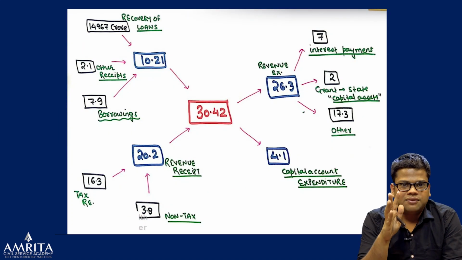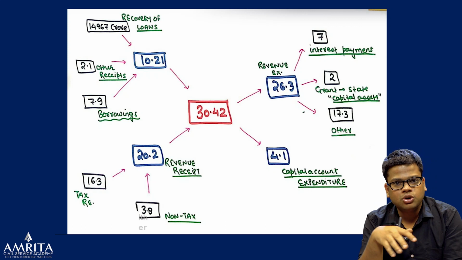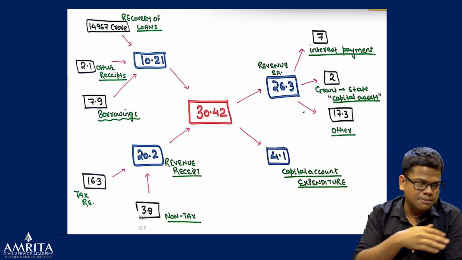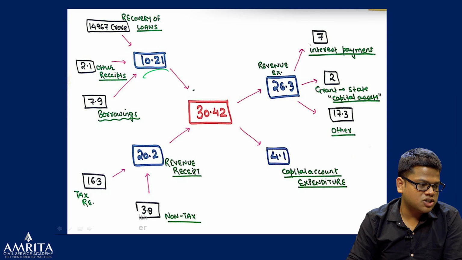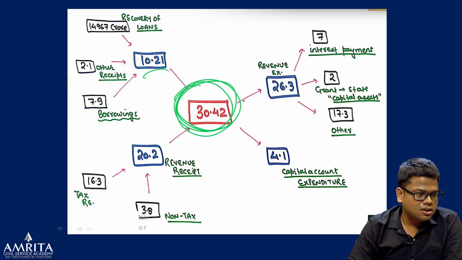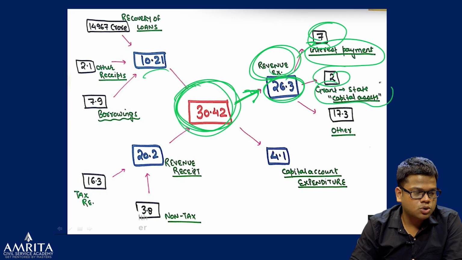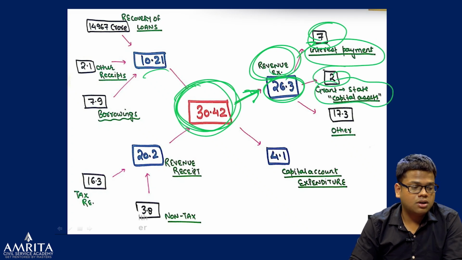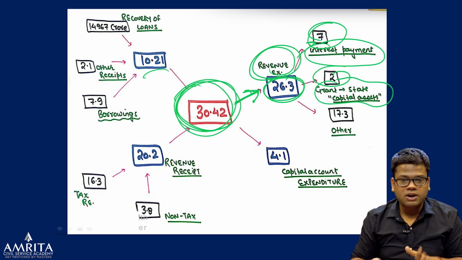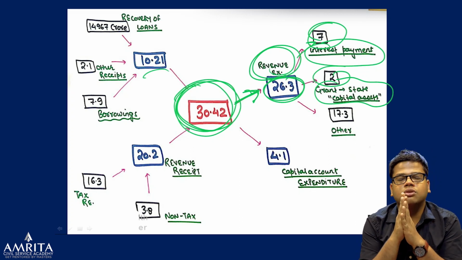So this is the final figure. I told you that I will decode that 30.42 figure into this figure. I've simplified it for you. Now, this was the final budget. Okay, please pay attention here. So this was the final budget. They have decided to spend 26.3 on the revenue expenditure, out of which we have discussed 7 lakh crore was on the interest payment. We discussed that. 2 lakh crore on the grant to states. Now, we have put that into revenue, just a bit of a relatively small concept. For effective revenue deficit, we have to see that.